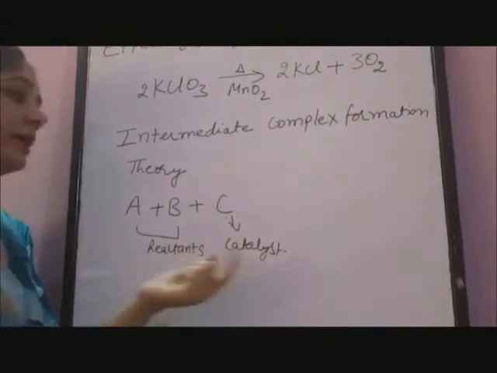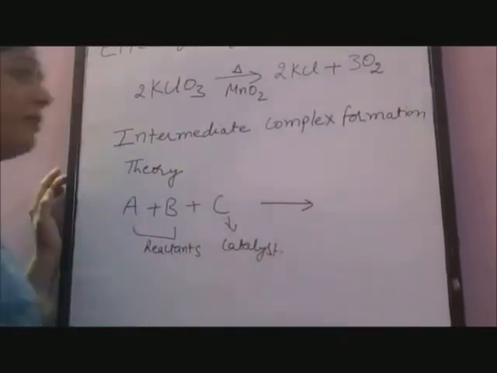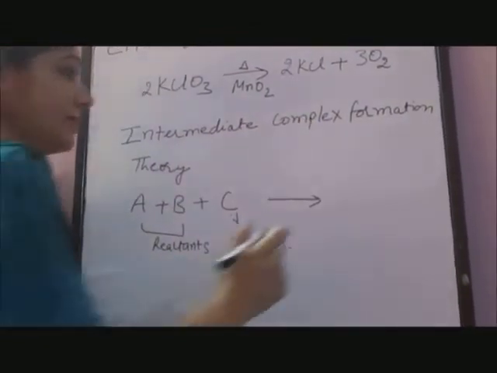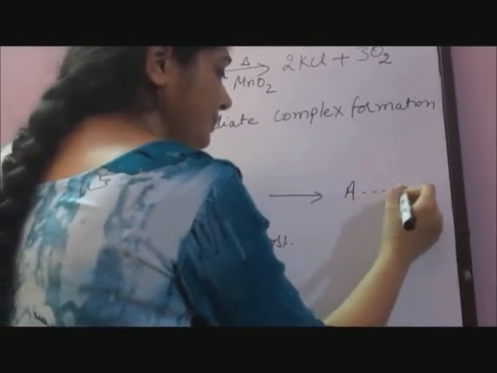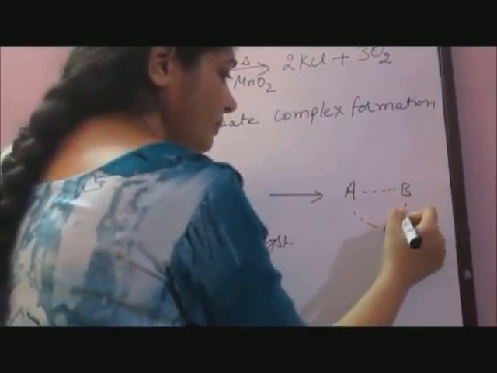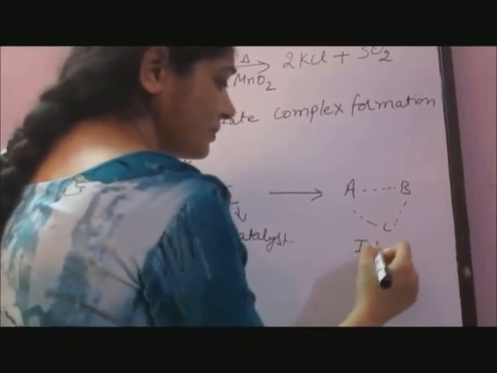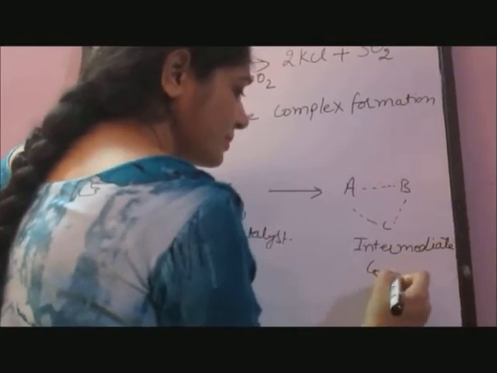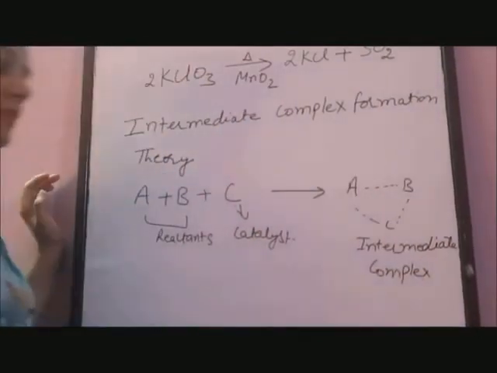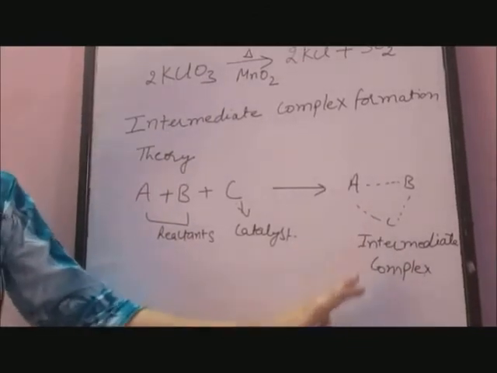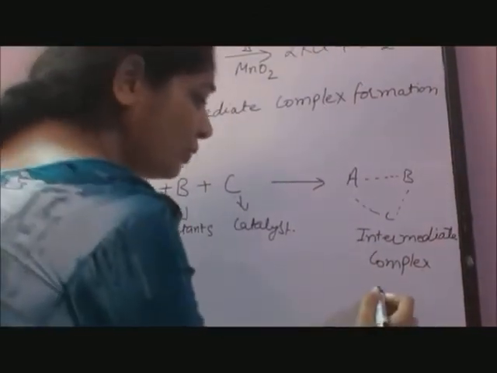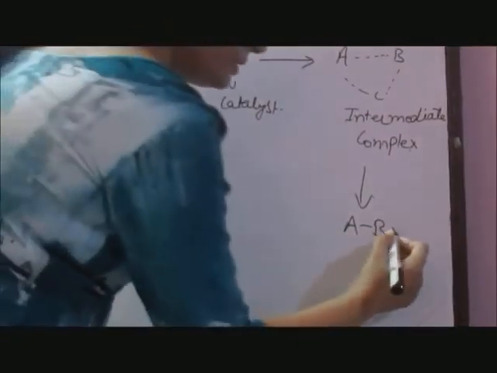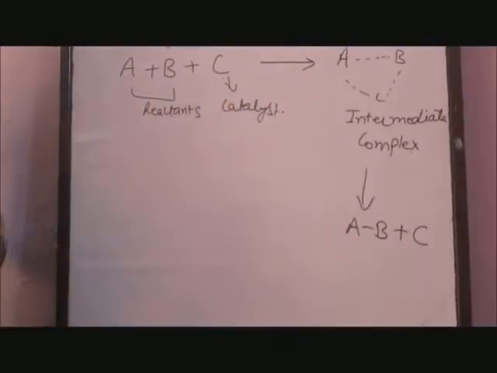When they combine with the catalyst, they first form a transition state or intermediate complex, which is unstable and immediately decomposes to form product, regenerating the catalyst.